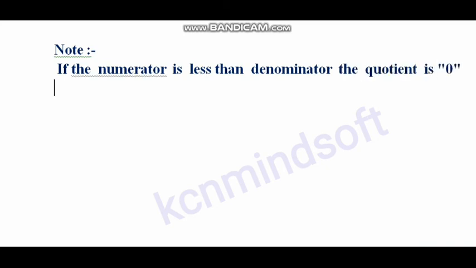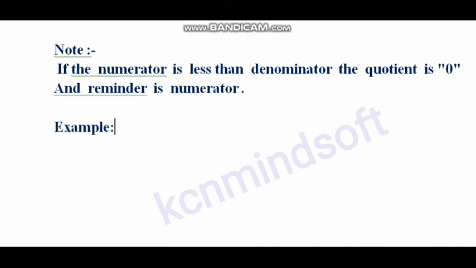If the numerator is less than the denominator, the quotient is 0 and the remainder is the numerator.